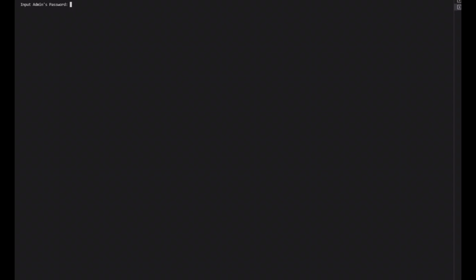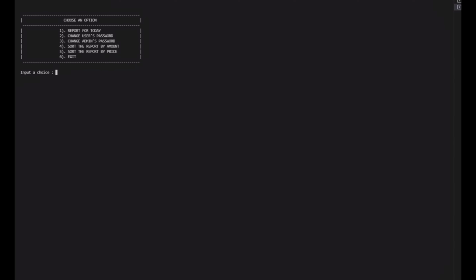And then your password is finished. You have successfully changed your user password. And for the admin password, it works the same way. First, you have to enter the option 3 to change the admin password, and then you enter your current admin password.